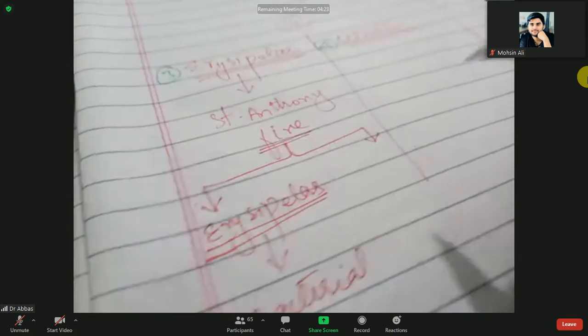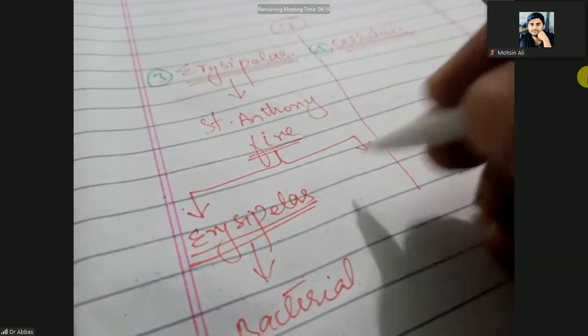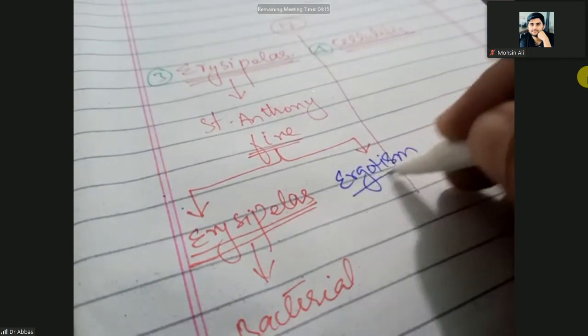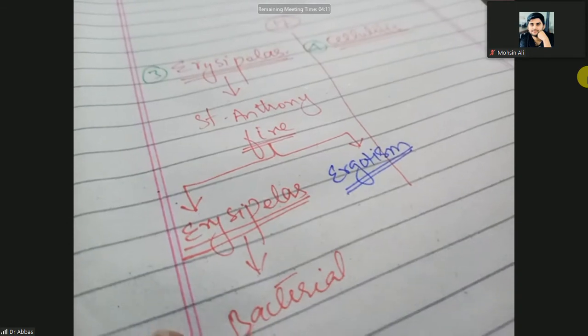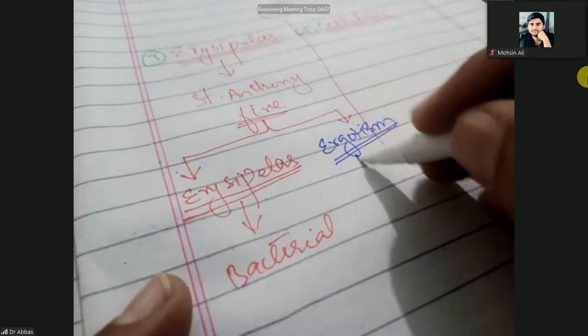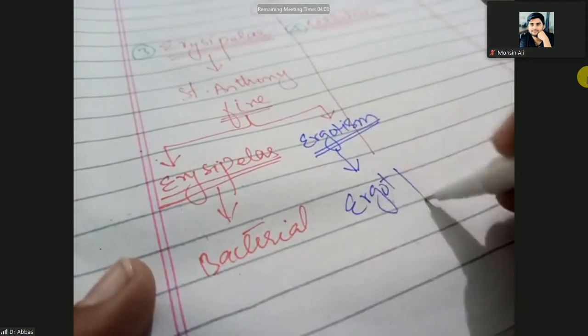But the other one is ergotism. It is due to ergotamine, that is, ergot poisoning. The cause of ergotism is ergot poisoning.